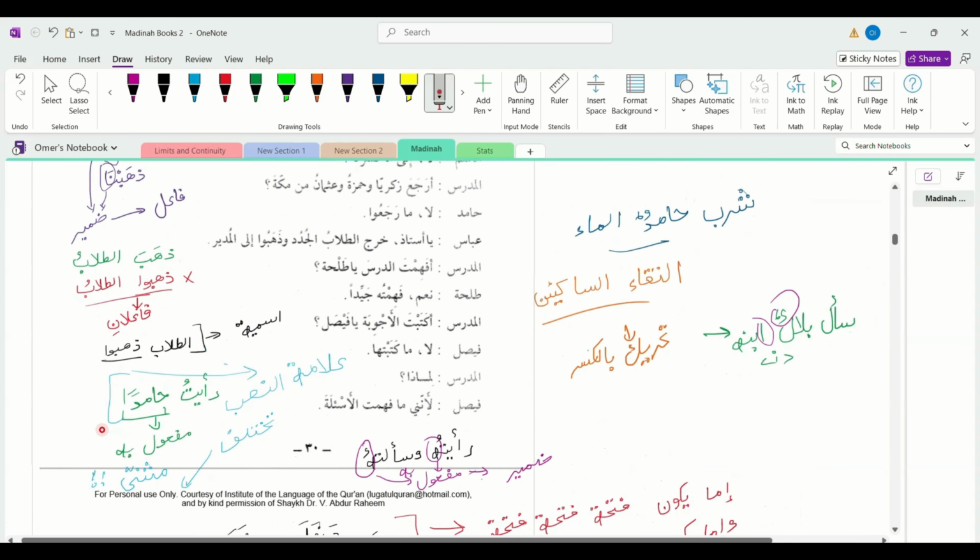And like we discussed that the fa'il can be a damir, the maf'ul bihi can be a damir too. For example, رأيته وسألته. I saw him and I asked him.